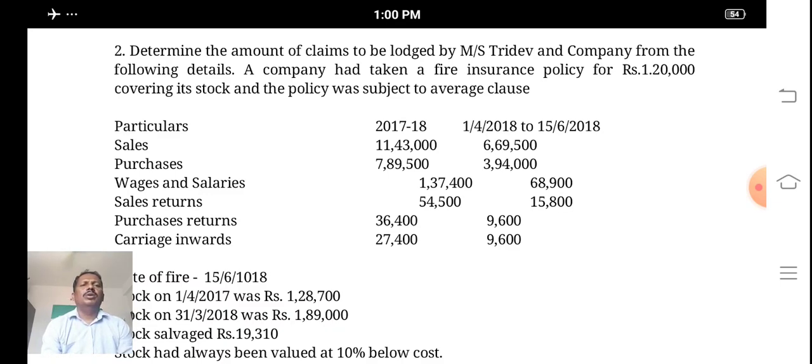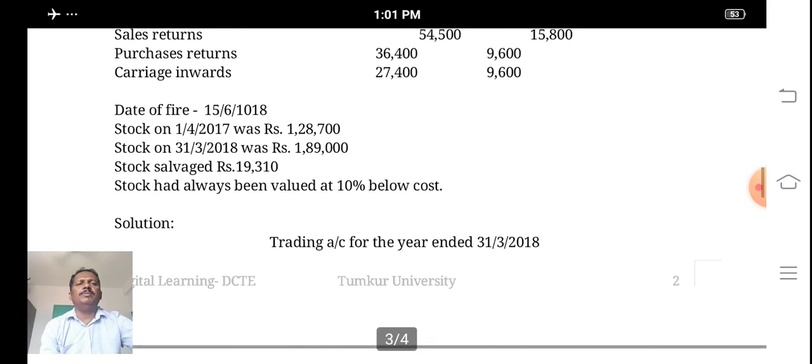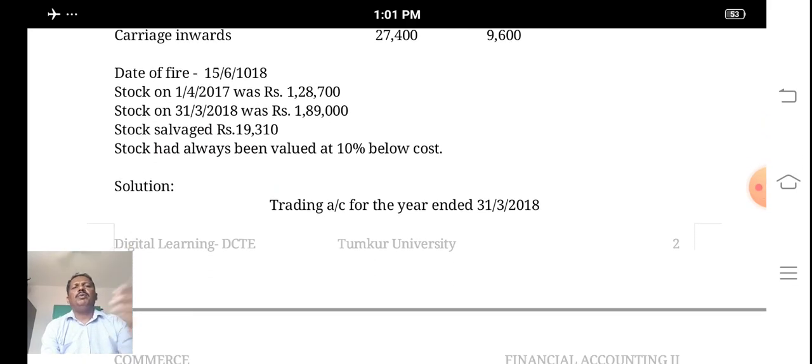Sales: 14,43,000 and 6,69,500. Purchases: 7,89,500 and 3,94,000. Wages and salaries are given: 1,37,400 and 68,900, the current period wages and salaries. Sales returns are also given: 54,500 and 15,800. Purchase returns are also given: 36,400 and 9,600. And carriage inwards is also given: 27,400 and 9,600. And what is the date of fire?